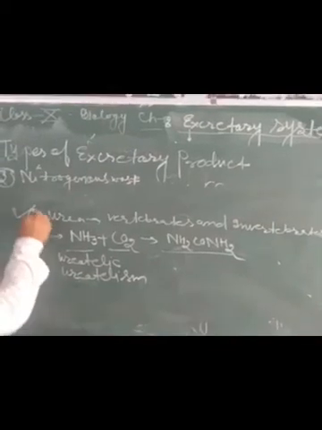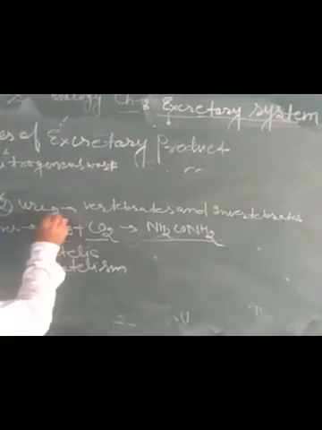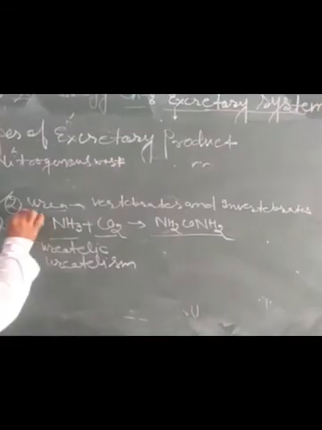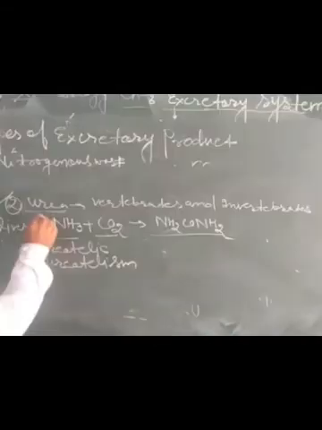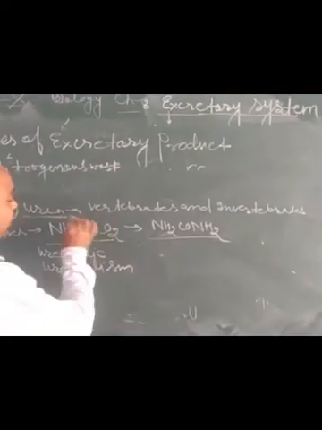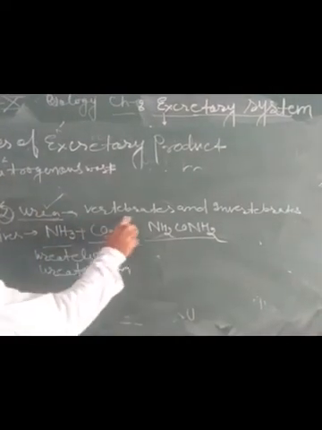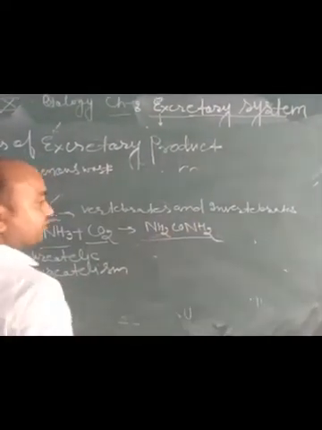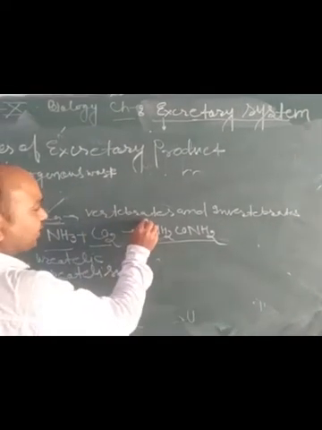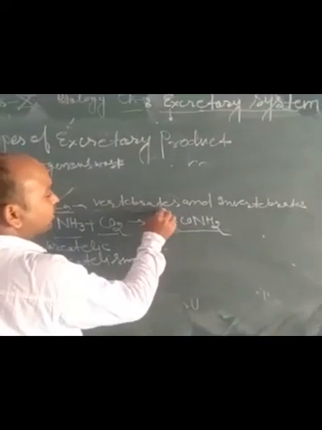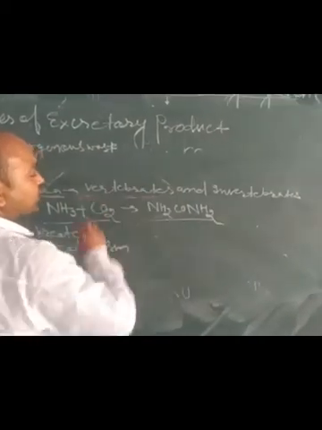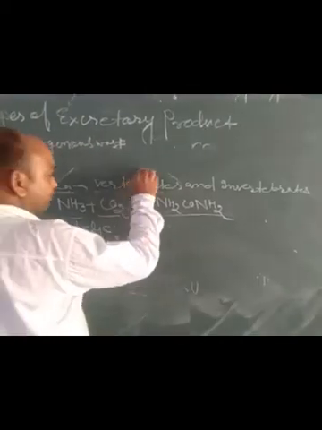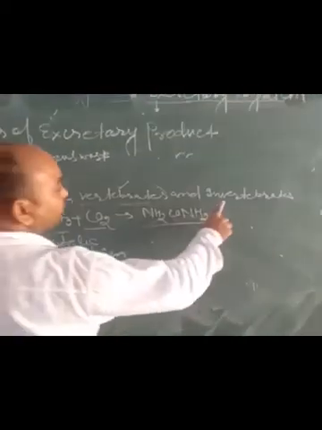Now the second type of nitrogenous waste is urea. Which organisms produce urea? Human beings, man and animals produce urea, along with a few invertebrates, meaning those that have no backbone.